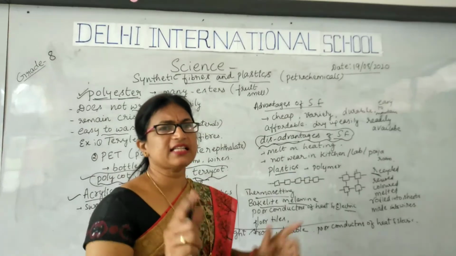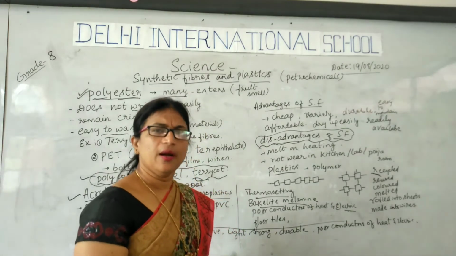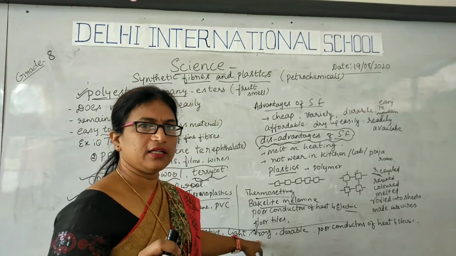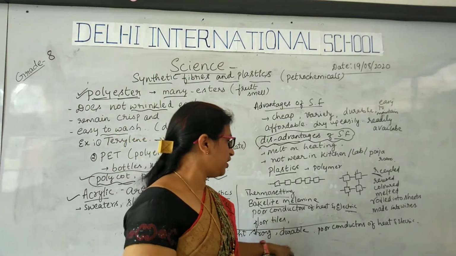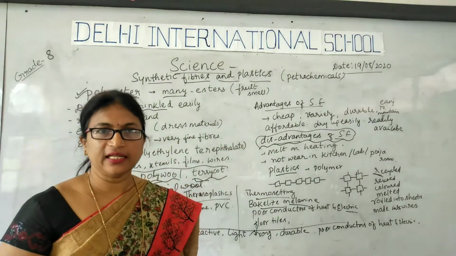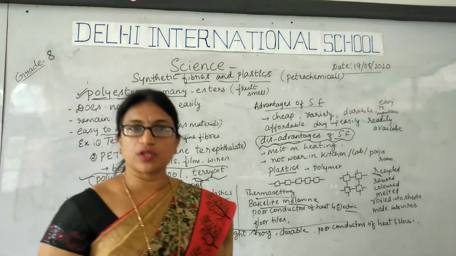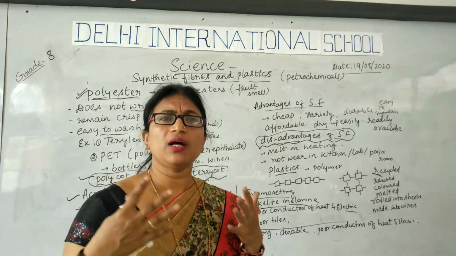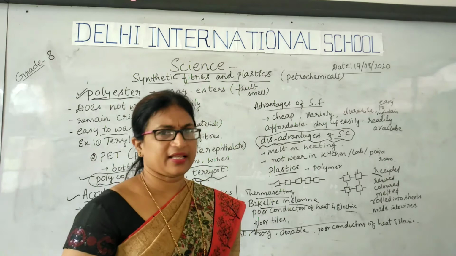It is unbreakable; it is not easily broken like glass or a mud pot. It is not brittle. It is a strong material, more durable, and a poor conductor of heat and electricity. Because of these reasons, plastics are widely used nowadays: chairs, tables, whatever. About 90% of our house articles are made of plastic only.